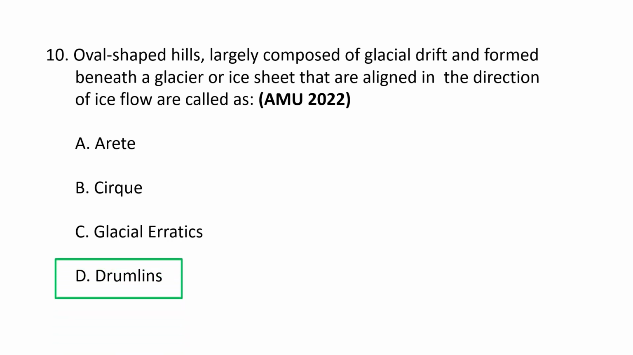Drumlins. A drumlin is an elongated teardrop-shaped hill made up of glacial drift like till, sand, and gravel that was formed by the movement of a glacier. It has a steeper, blunter end called the stoss, which points upstream against the direction of ice flow, and a gentler tapering end, which is known as the lee, which points in the direction of ice movement. So oval-shaped hills largely composed of glacial drift and formed beneath a glacier or ice sheet and aligned in the direction of ice flow are called as drumlins. D is the correct option.